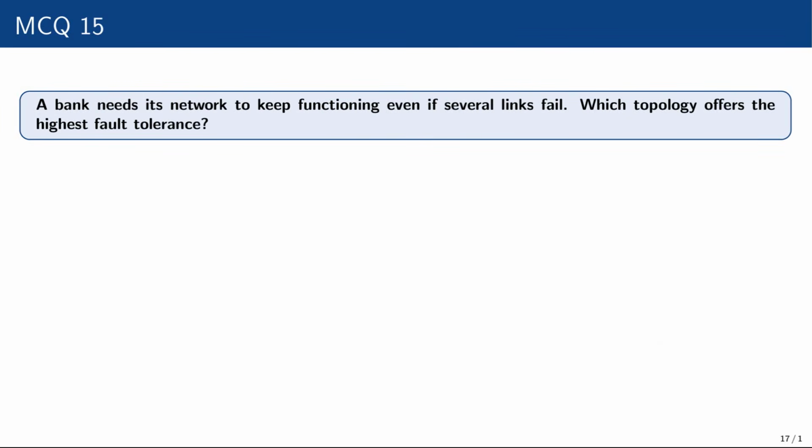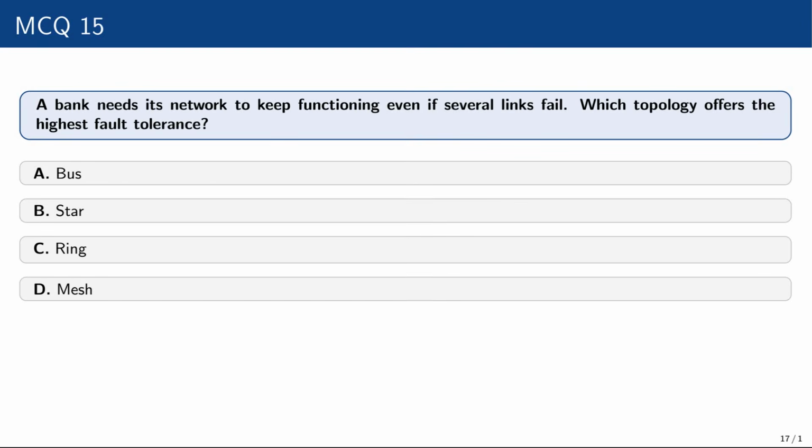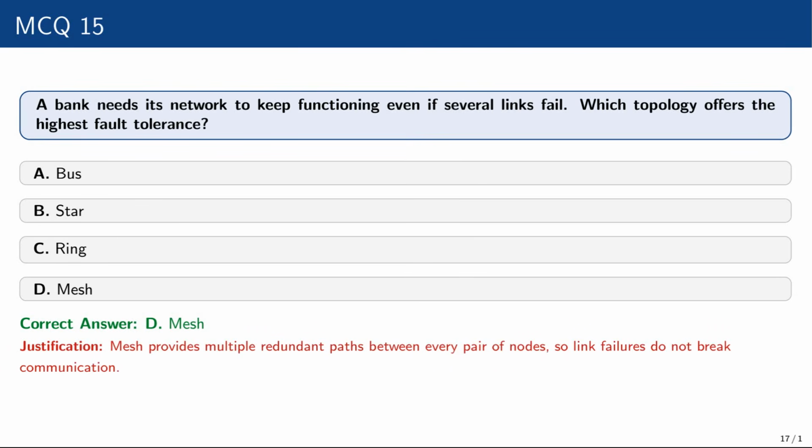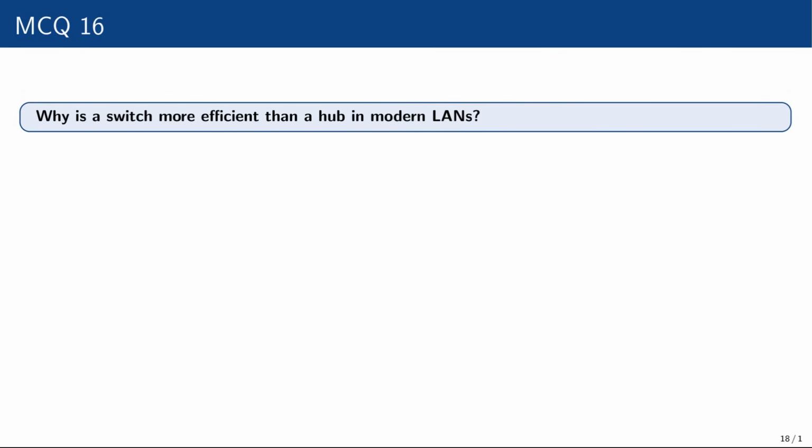Question number 15. A bank needs its network to keep functioning even if several links fail. Which topology offers the highest fault tolerance? This is a very easy question. Bus, star, ring, mesh. Answer is mesh topology, because mesh provides multiple redundant paths between every pair of nodes, so link failures do not break communication.